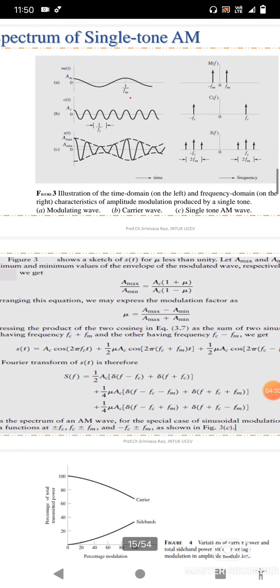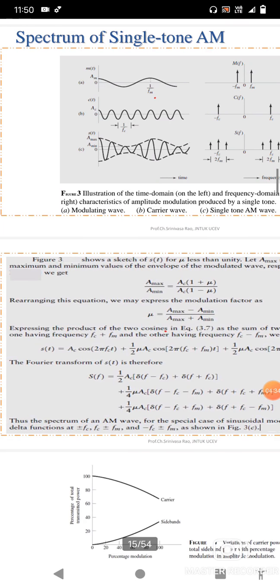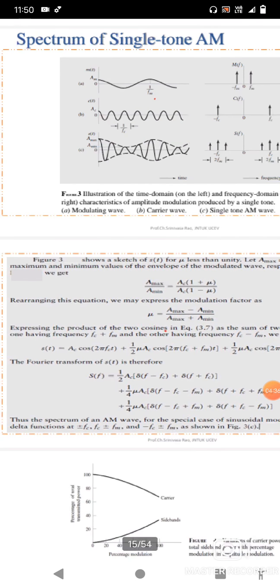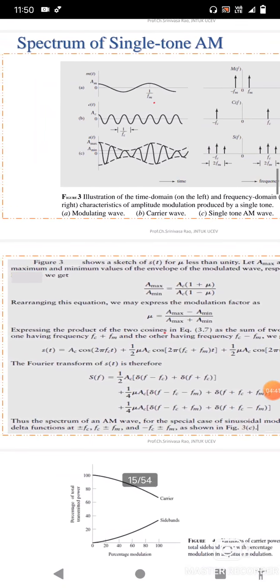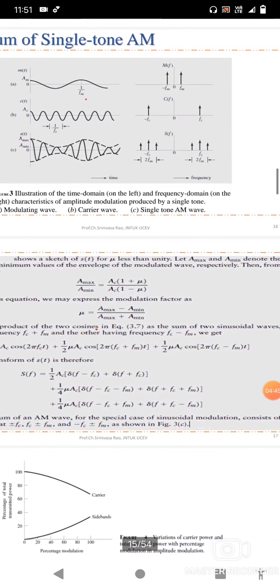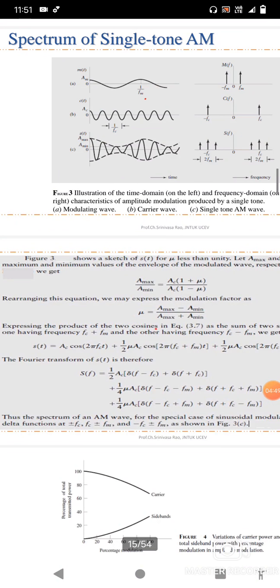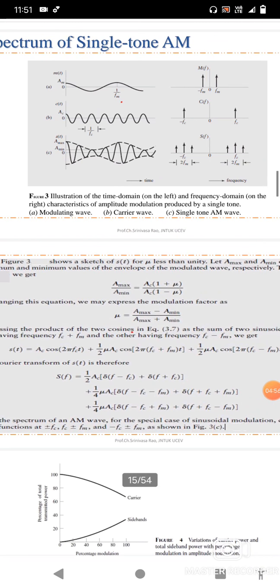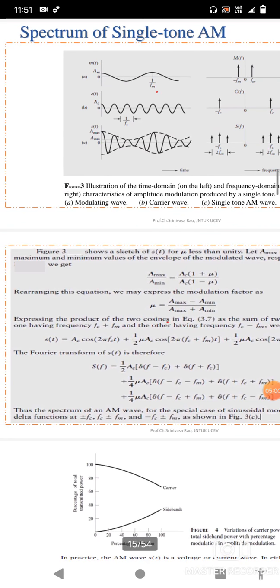Expressing the product of two cosine forms as the sum of two sinusoidal waves, one having frequency fc plus fm and the other having frequency fc minus fm, S of t equals Ac cos 2 pi fc t plus 1 by 2 mu Ac cos 2 pi (fc plus fm) t plus 1 by 2 mu Ac cos 2 pi (fc minus fm) t.